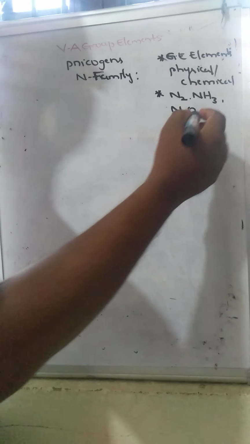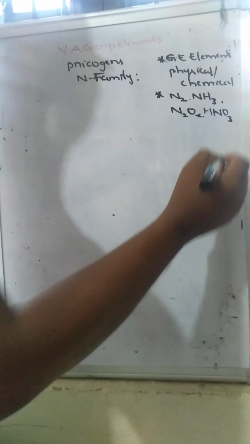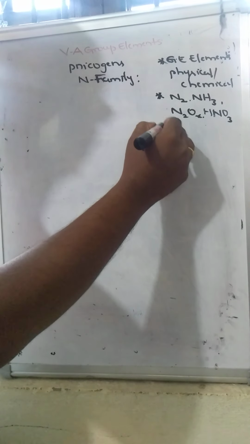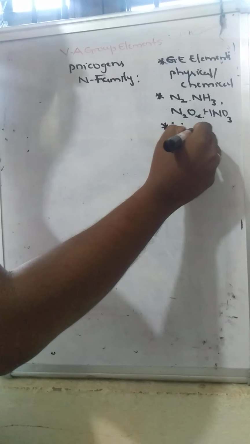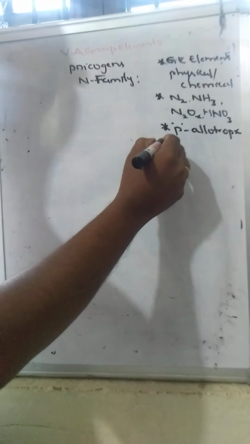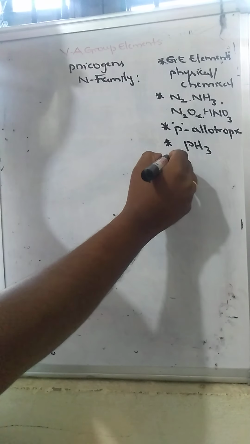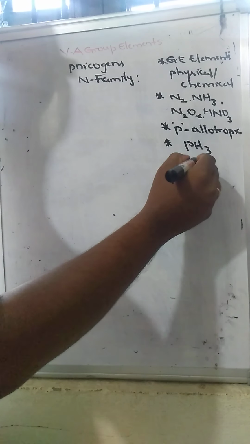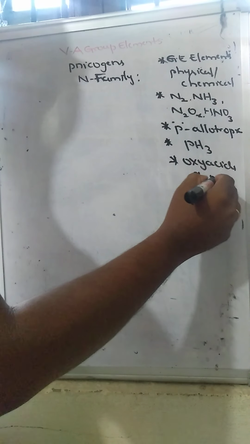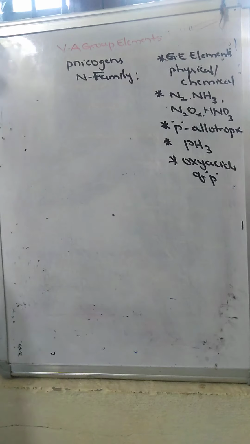Then some important compounds of nitrogen, preparation of HNO3 and its properties, and another element, phosphorus, their allotropic forms and its important compounds, phosphine, and some oxyacids of phosphorus. These are the topics present in the 5th A group of elements.